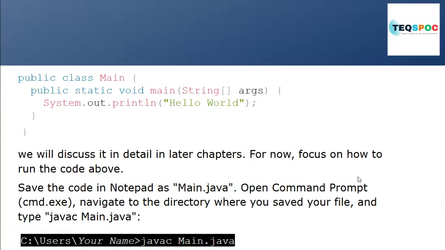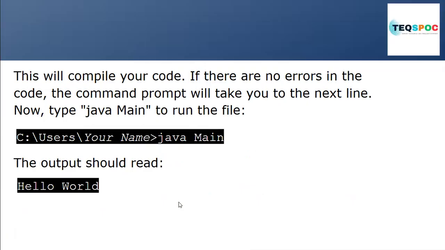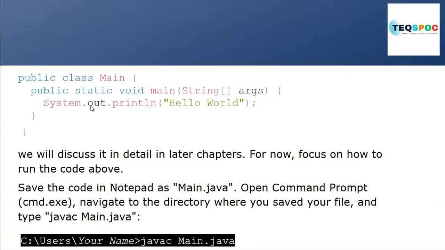Now we just have to focus on how to run the code or save the code in Notepad. This class name is main. This is public class main. Every class name should start with a capital letter. This Main is capital. Now after you create the Java program, how will we run it.